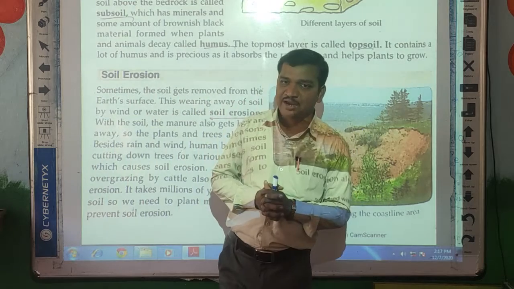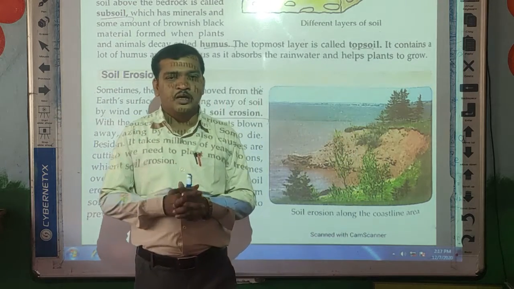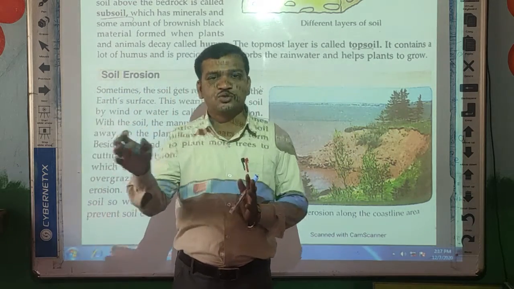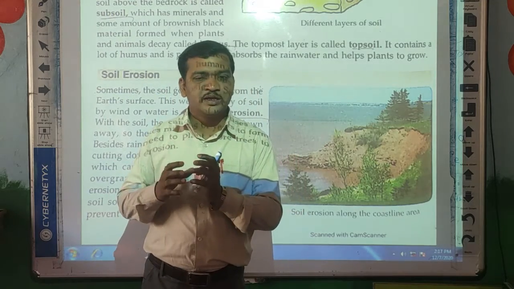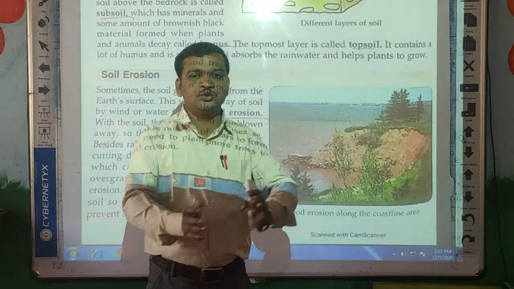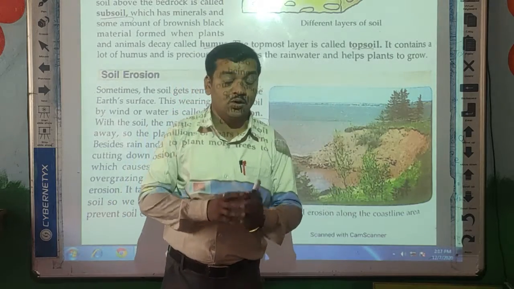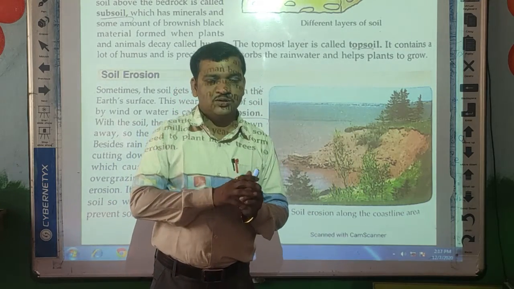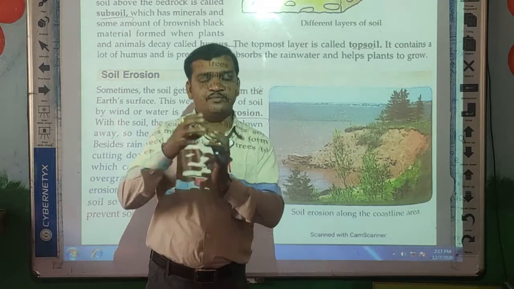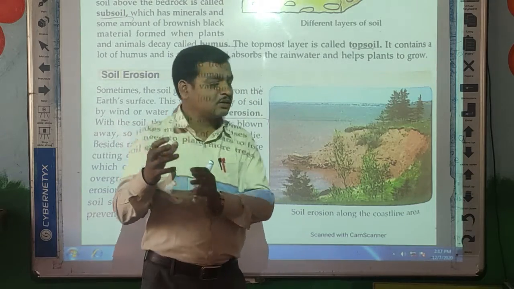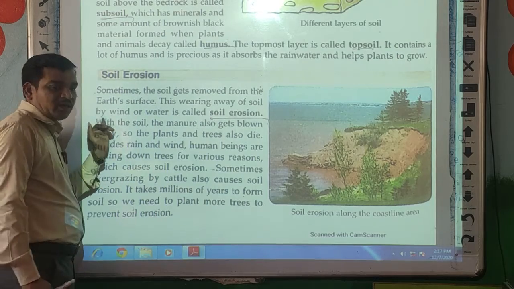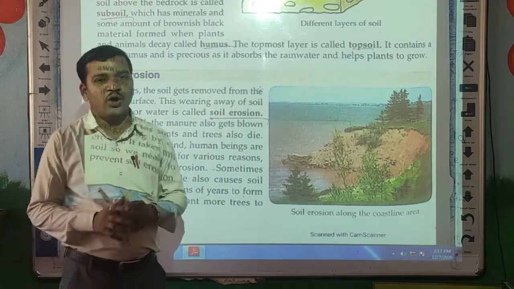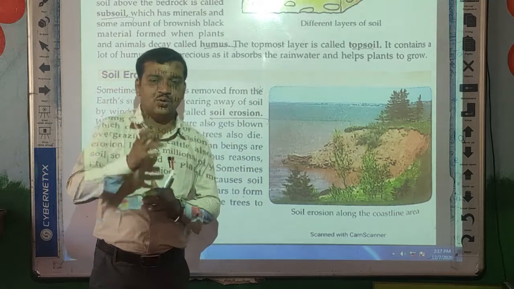Due to the wind and water, the outer layer of the soil, which is very soft in nature, is removed from one place to another place. This wearing away of soil by wind or water is called soil erosion.